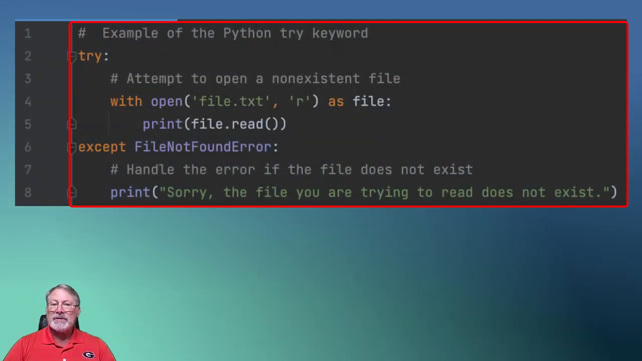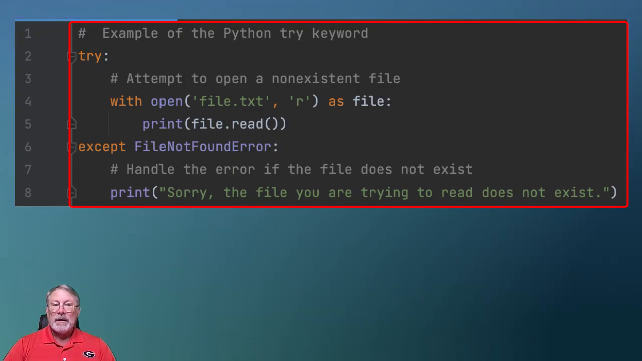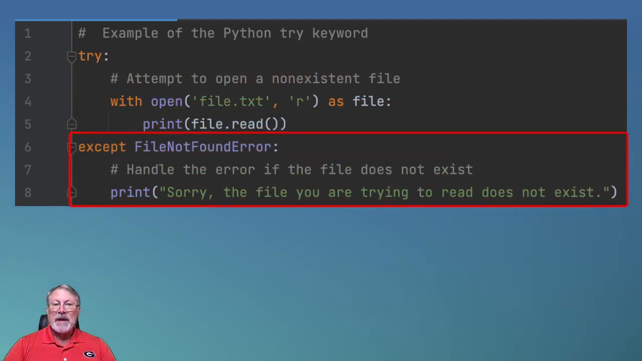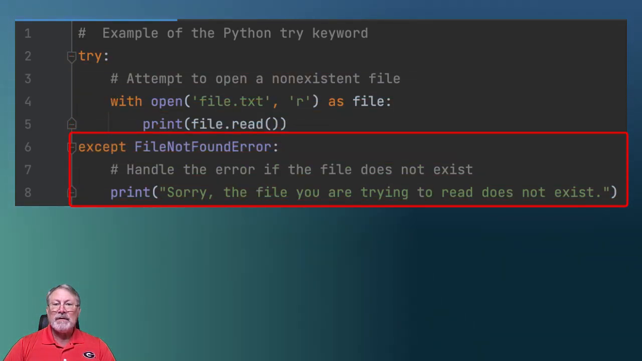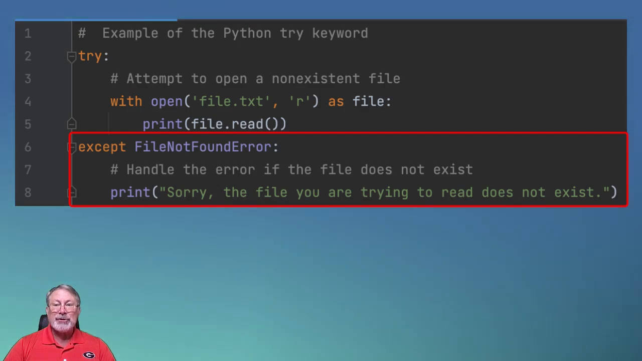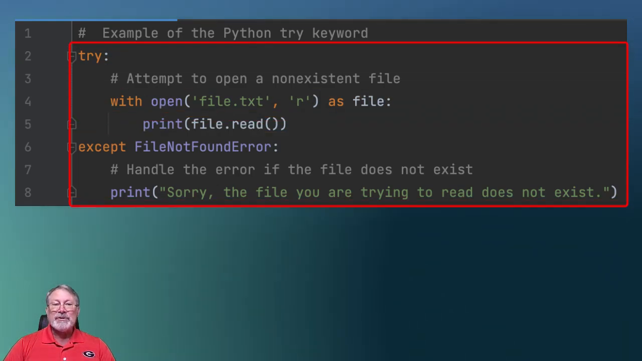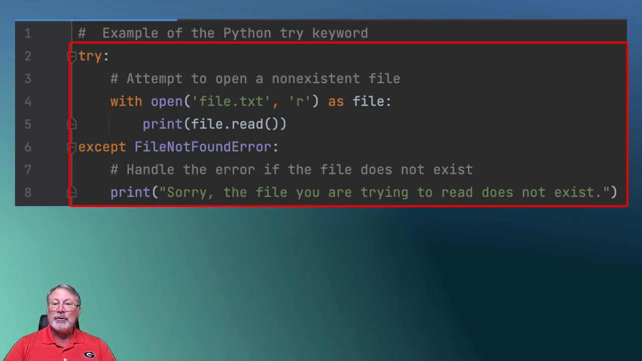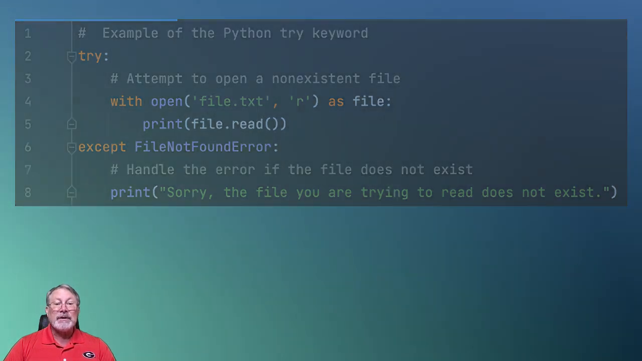Let's walk through a simple example to illustrate the use of try. In this snippet, we use a try block to attempt to open and read a file. The except block catches the specific FileNotFoundError exception, providing a user-friendly message instead of allowing the program to crash. This demonstrates how try and except work together to handle potential errors gracefully.